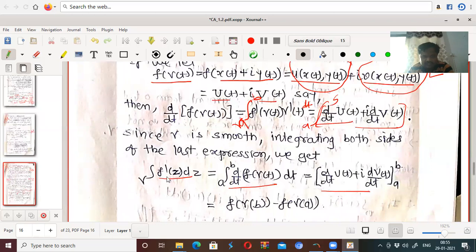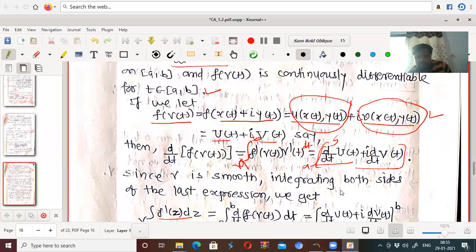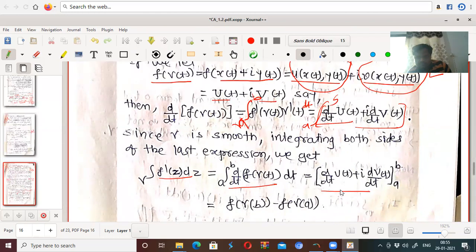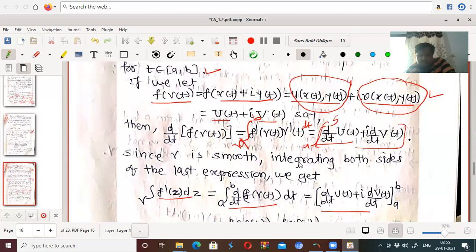So integral over gamma f dash of z dz is equal to integral from a to b of d by dt of f of gamma t, which is equal to the integral of this term, which is same as the integral of this term, integral from a to b of d by dt of u of t plus i dv by dt into dt.